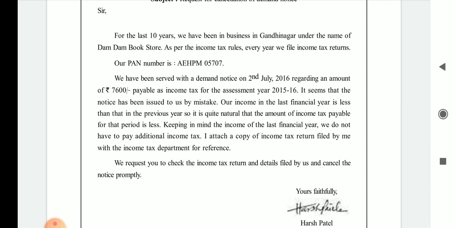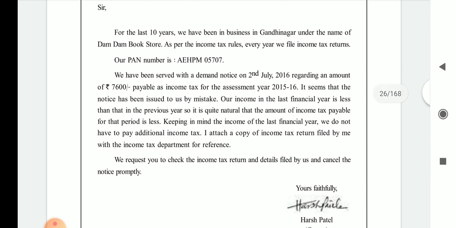Our PAN number is AEHPM 05707. Here you have to write the PAN card number. You have to write it with a combination of the alphabet as well as numeric characters, and it is very necessary. Here you have to write 5 letters, after that you have to mention 4 numeric digits, and again you have to write a single letter.